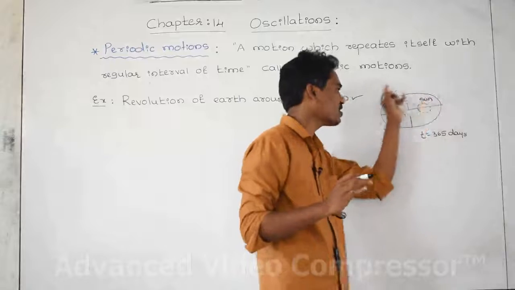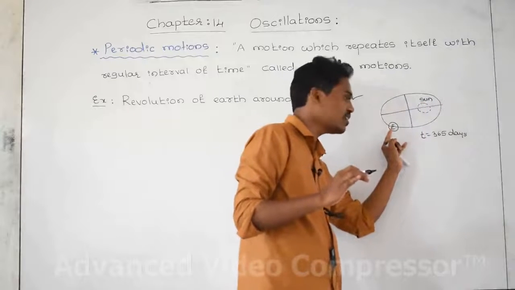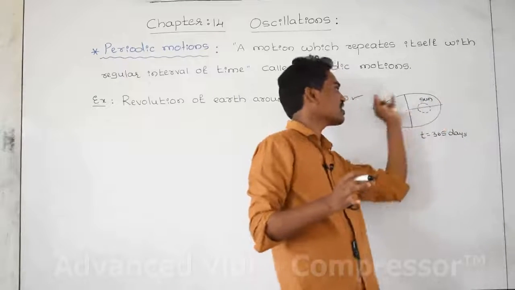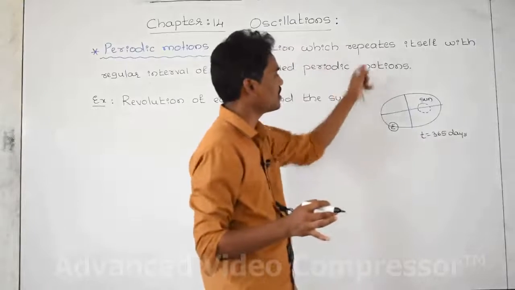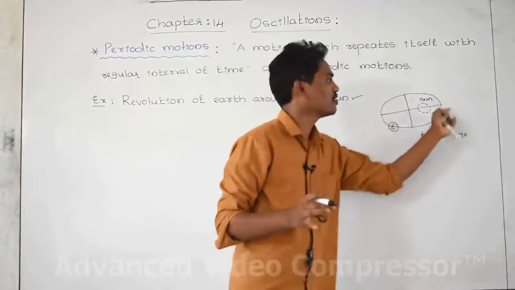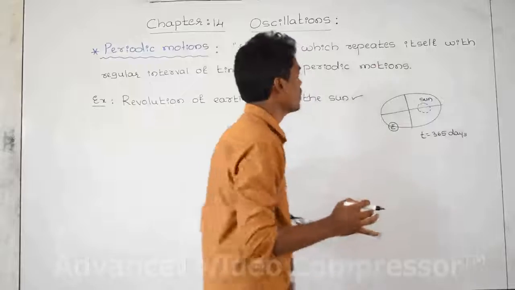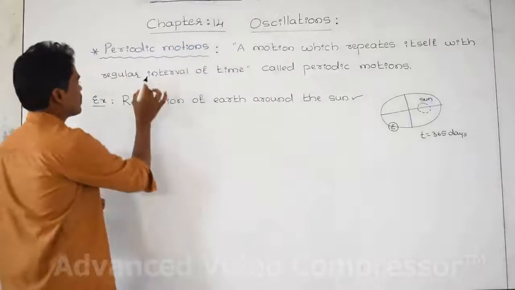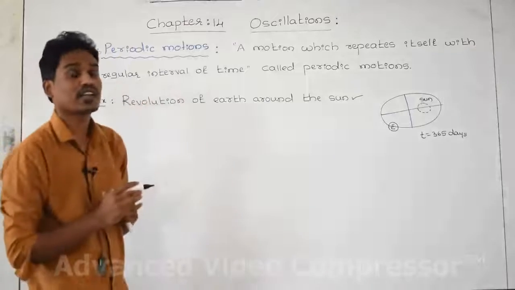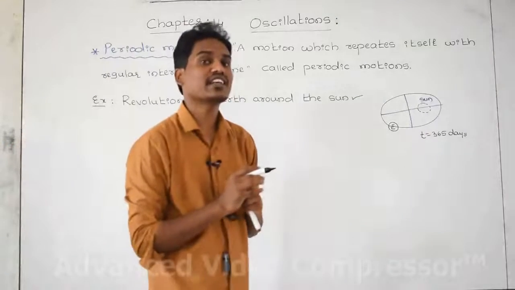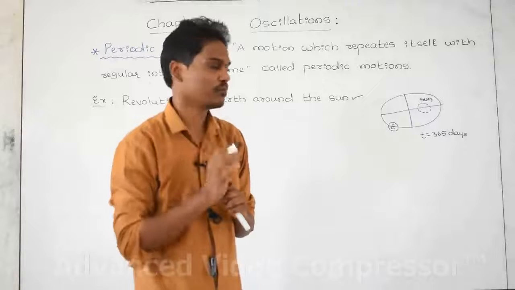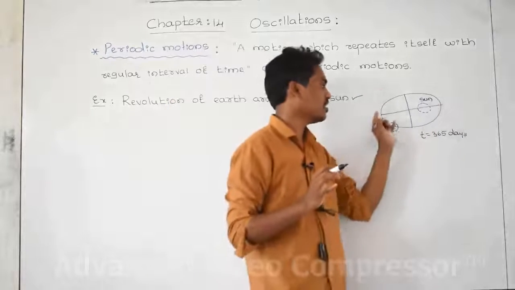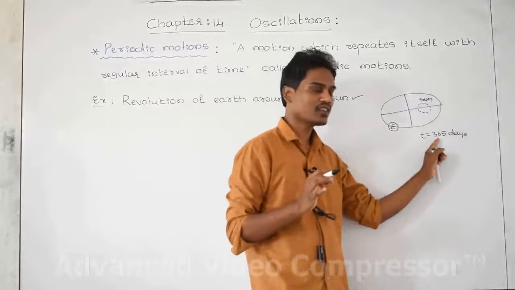The object repeats after completion of one cycle; the second cycle itself starts. It repeats its motion continuously with a regular interval of time. Regular means the time taken by the body for each and every cycle should be the same. For the first cycle, this is the time.